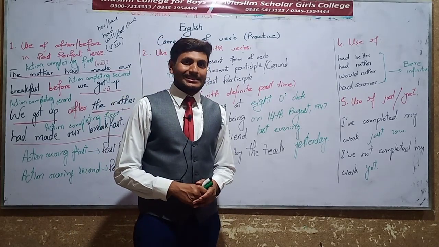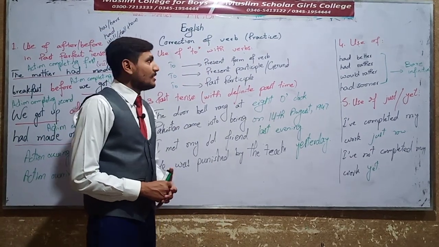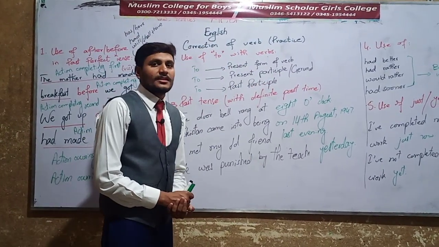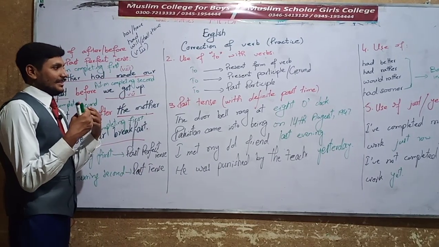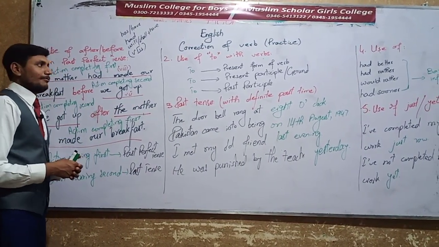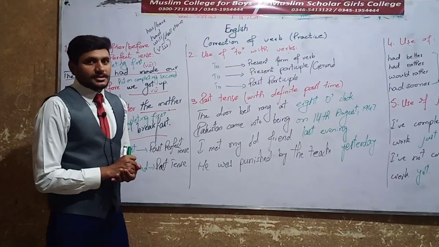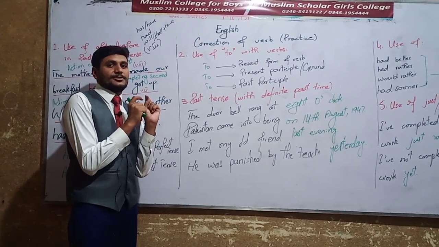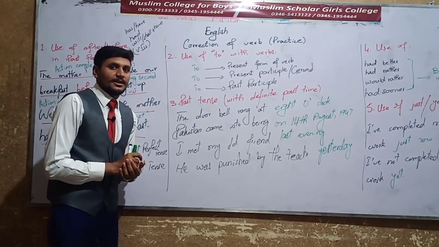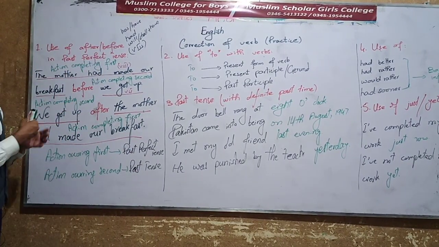Usman Ali, an English lecturer from the platform of the Muslim College Gojra, with an English lecture: correction of verb practice. I have extracted these 5 points from our first lesson in Book 1, Button. The old students will be revising these concepts, and the students who are aspiring to join us in the new session will be attending my lecture as new students.